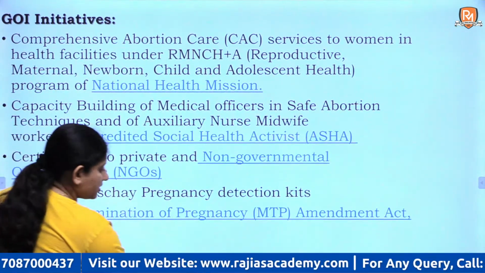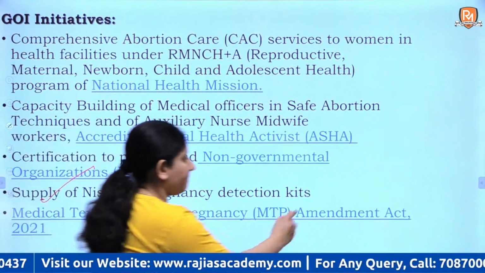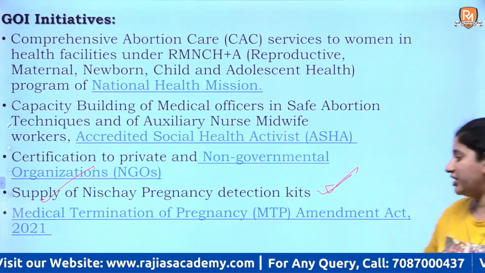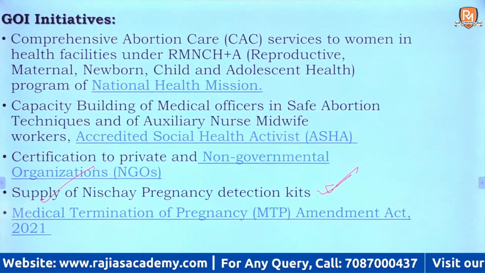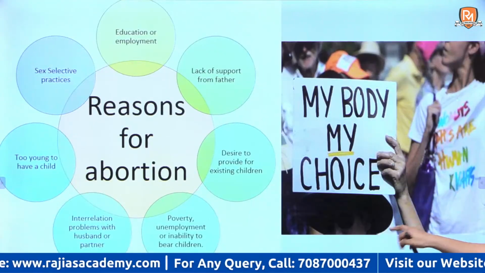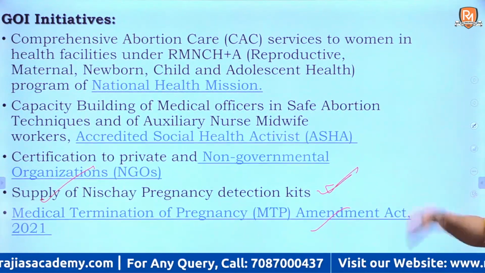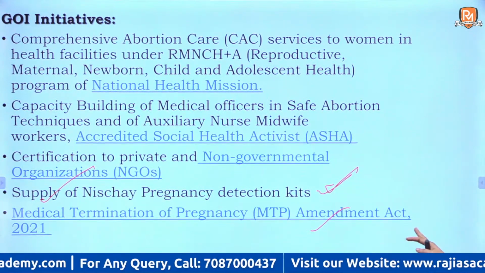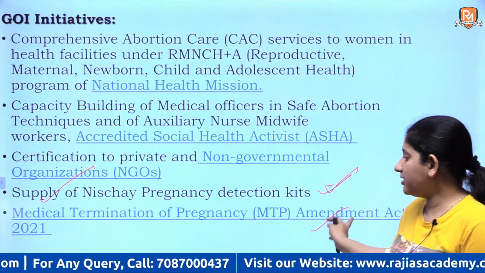There has been a tremendous beneficial step taken by Government of India of supply of Nishchay pregnancy detection kits, and then there has been the Medical Termination of Pregnancy Amendment Act. There have been issues revolving around this as well. We'll discuss this in future when there are developments regarding this act as well, but currently these are the initiatives that Government of India has taken.